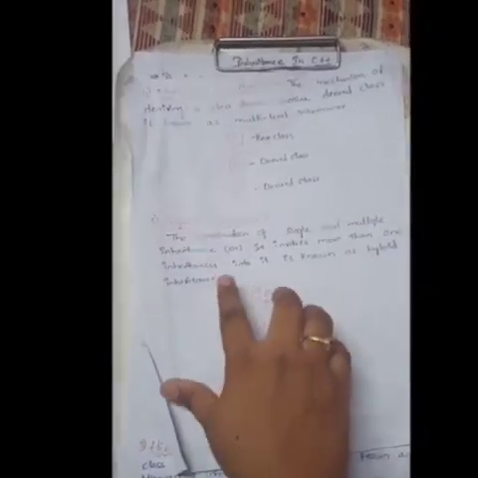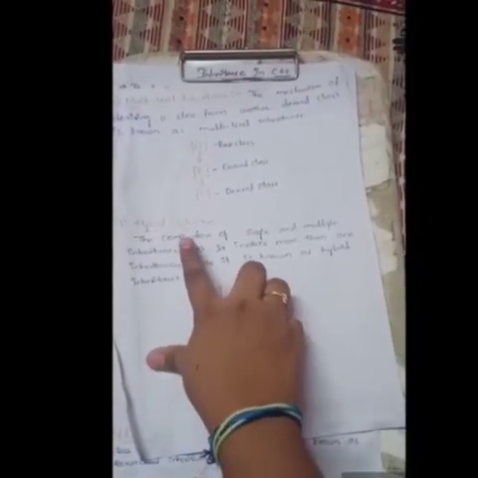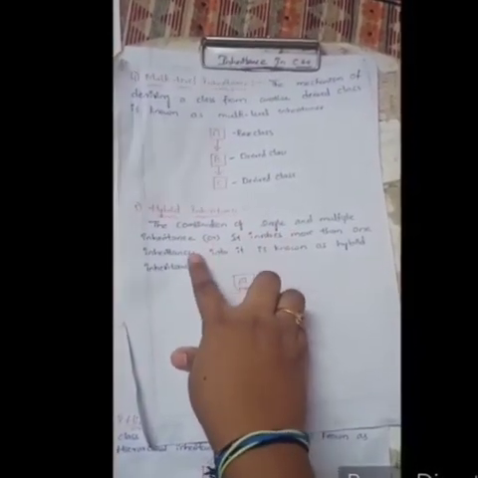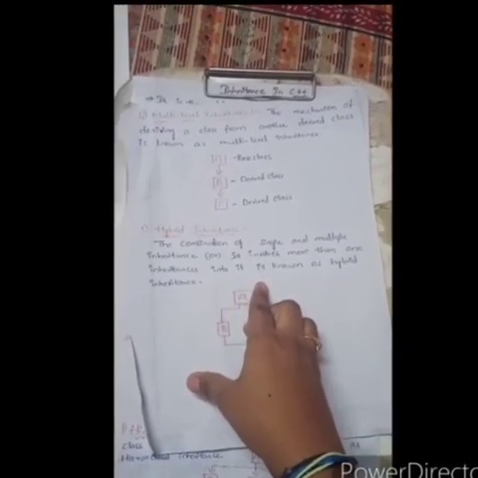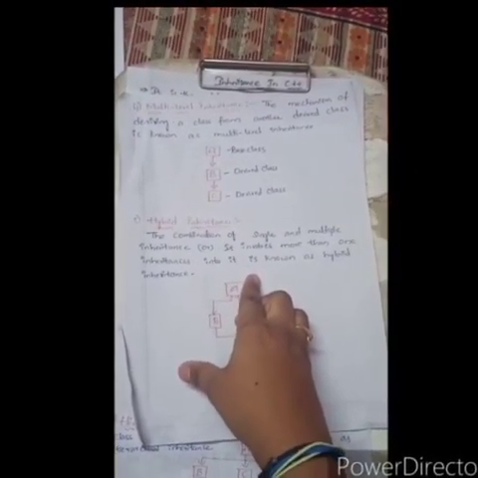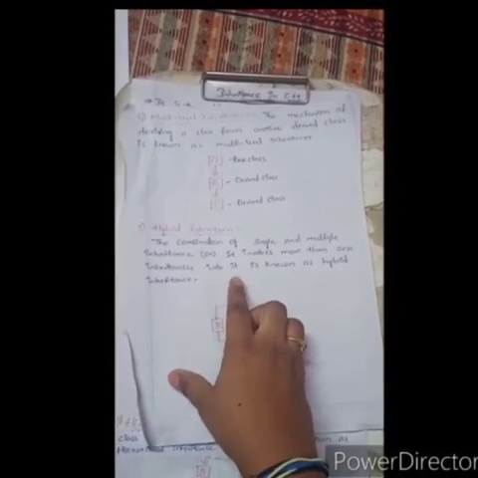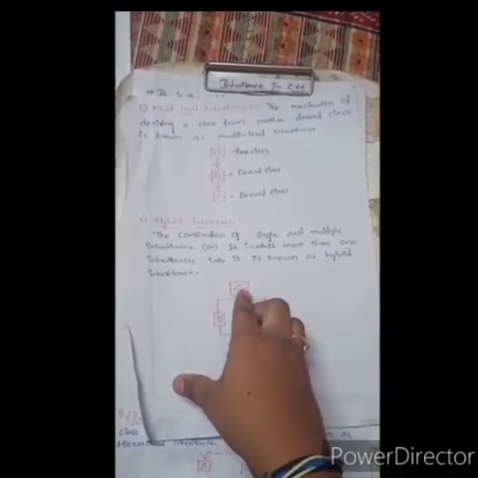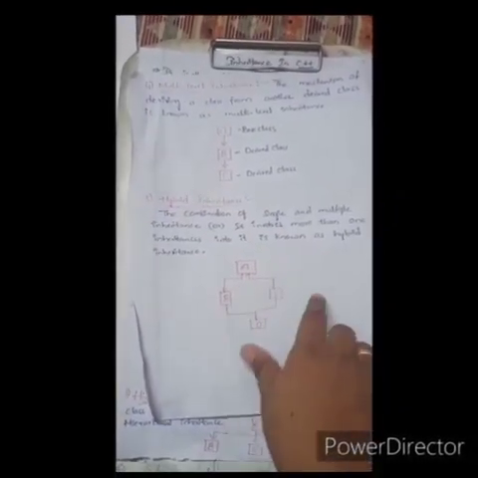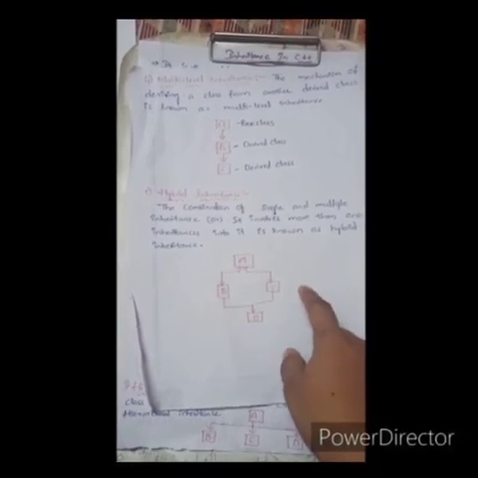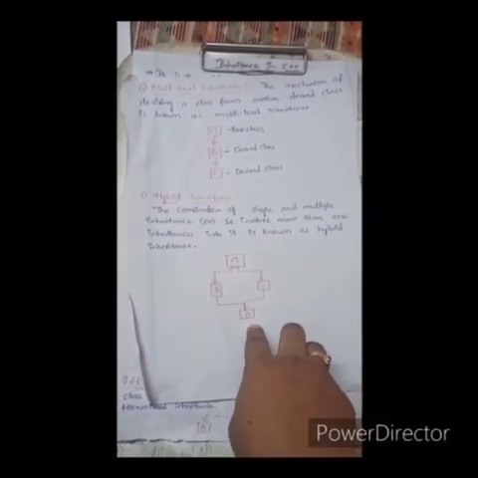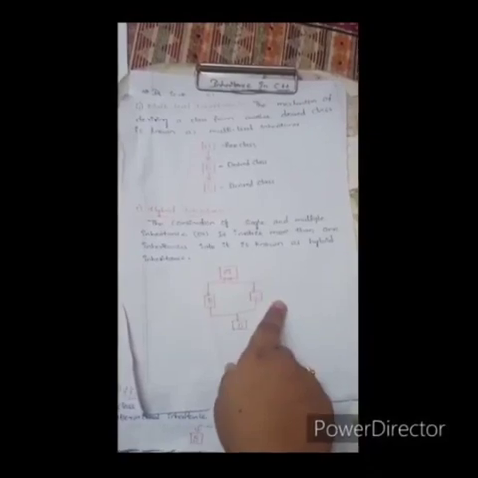Now I am going to explain hybrid inheritance. The combination of single and multiple inheritance is known as hybrid inheritance, or else we can also define it as involving more than one type of inheritance. Here A is the base class, B and C are derived classes, and these derived classes act as base classes and give the derived class D. This is known as hybrid inheritance.